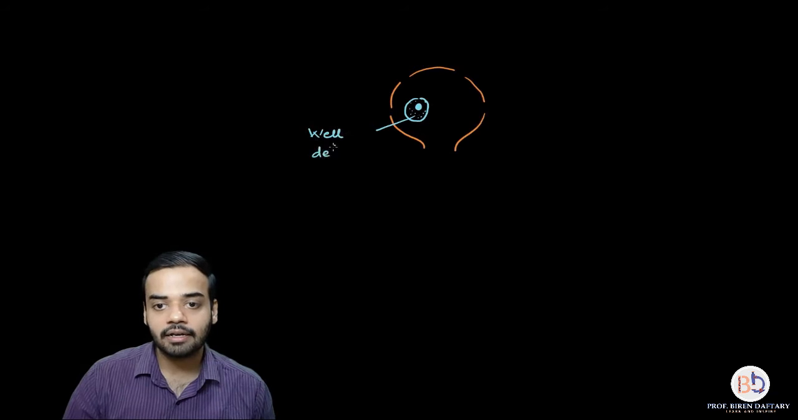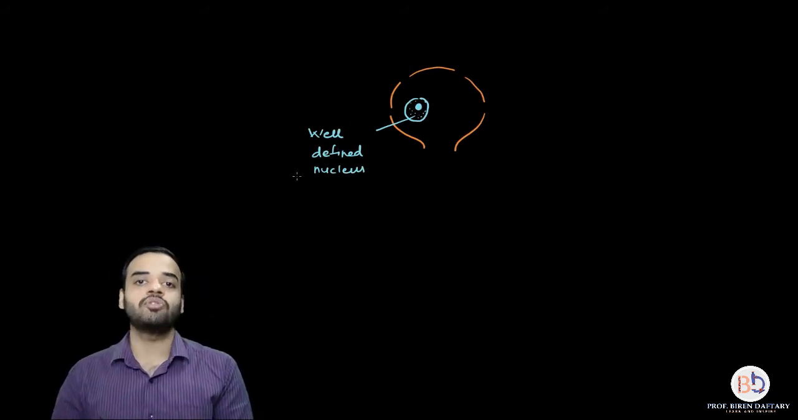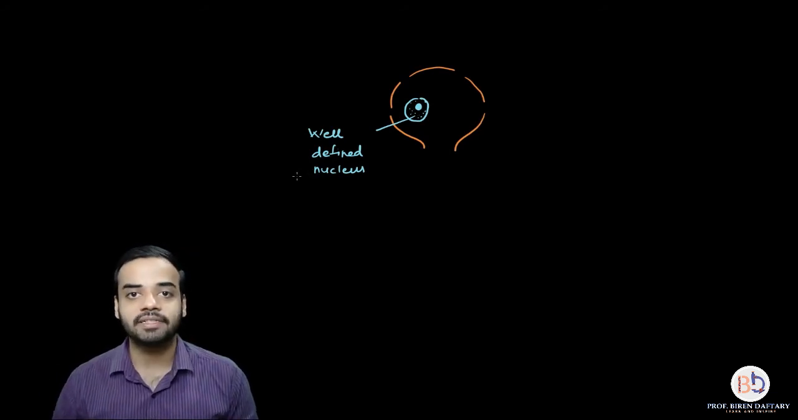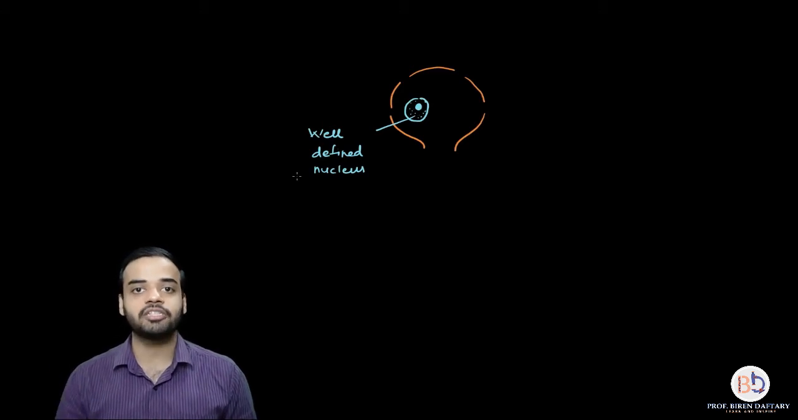well defined nucleus. What do you mean by a well defined nucleus? It has a nuclear membrane, it has nucleoplasm, and it has a nucleolus. All these things are present. Okay, now surrounding the nucleus is the cytoplasm, or the matrix, the jelly like substance in which all the other organelles will be present.